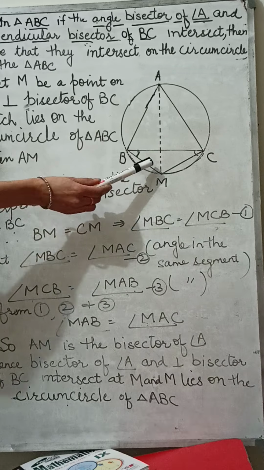We have supposed AM was the perpendicular bisector of BC. And in the previous part, the first part, we took AM as the bisector of angle A and proved AM is the perpendicular bisector of BC. That means AM is the perpendicular bisector of BC and AM is the angle bisector of angle A. That means M lies on the circumcircle of triangle ABC.